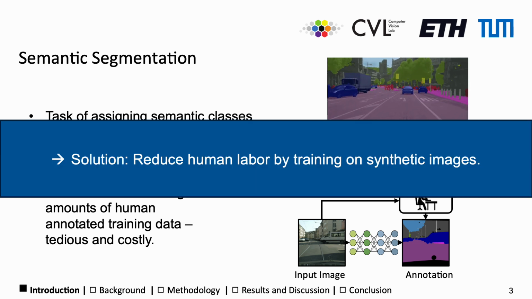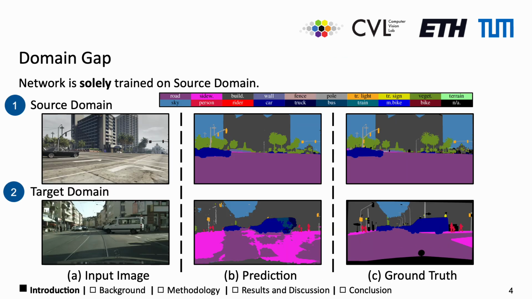To reduce the amount of human labor required during training, researchers have turned their attention towards simulators, which can easily generate large amounts of annotated training data. However, while these images might seem similar at first glance, the underlying domain shift to real-world samples causes machine learning models to fail in most cases.